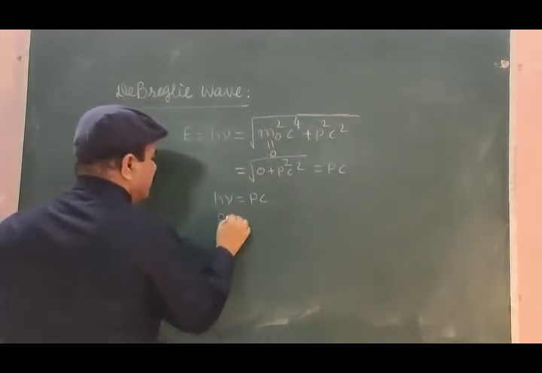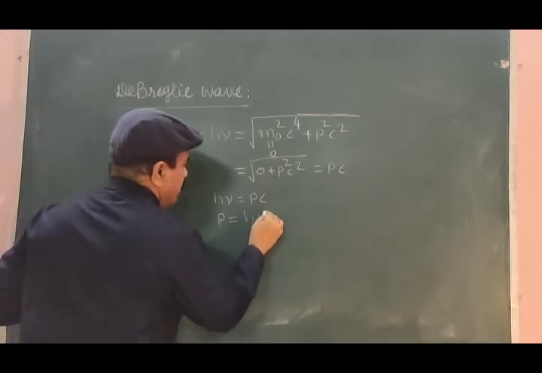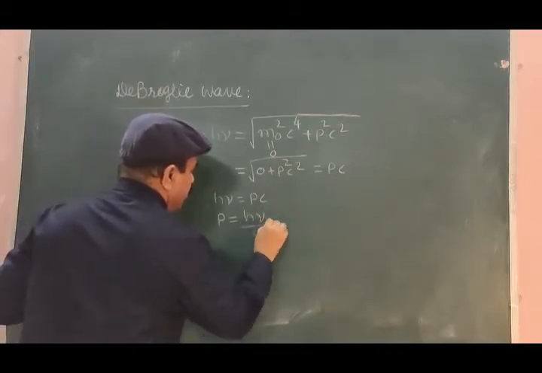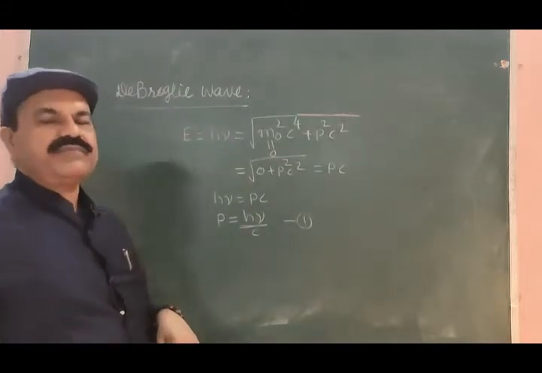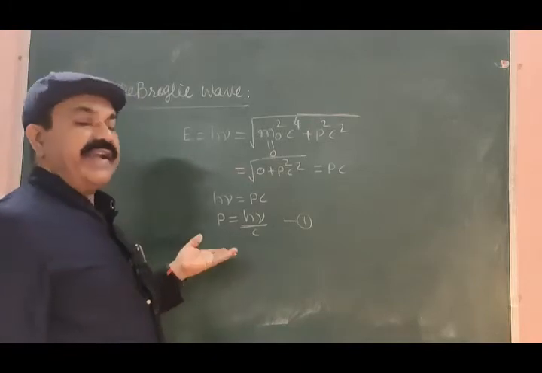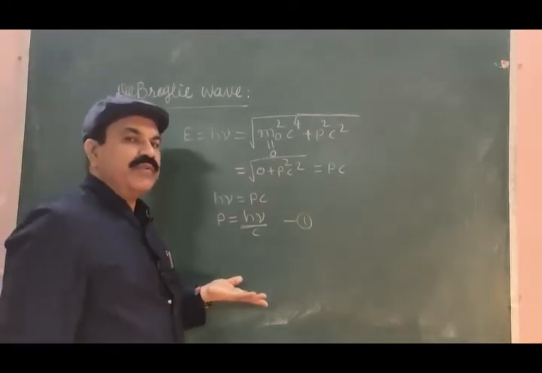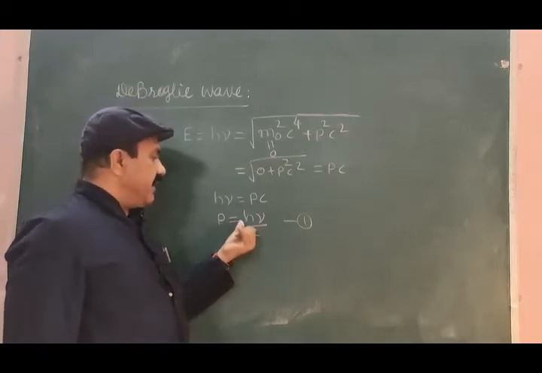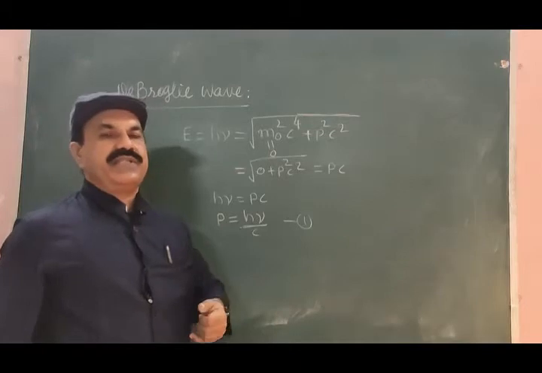From this equation we can write p = h nu divided by c, equation number 1. So we find that the momentum of a photon is given by p = h nu by c.